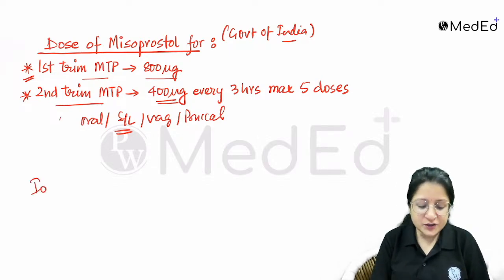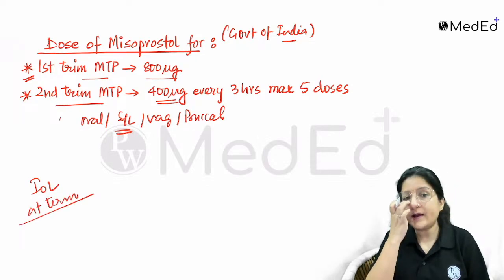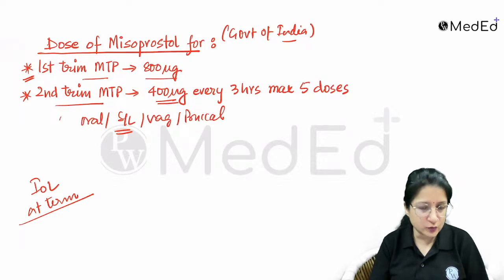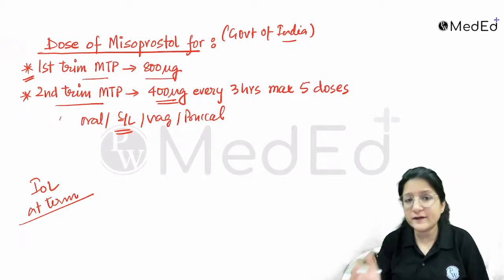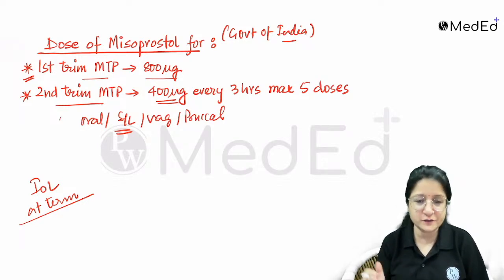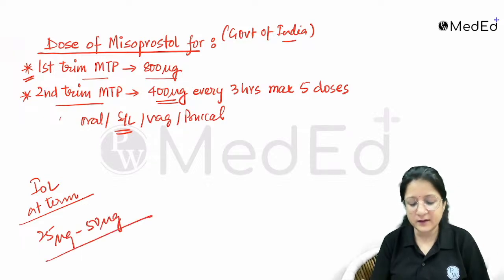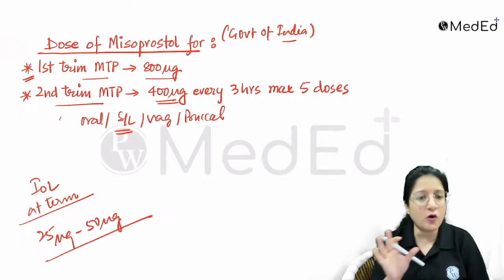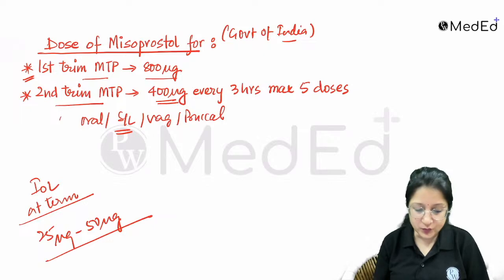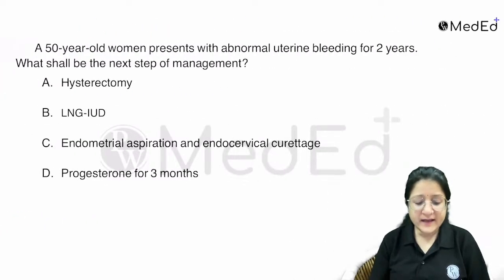And as far as induction of labor at term goes, it is an off-label use of misoprostol. We commonly use it, but it is an off-label use of misoprostol, induction at term, and therefore the dosages are also very varied. Some people use a 25 microgram dosage, very low dosages are used at term. So keep that in mind. Off-label use of misoprostol.